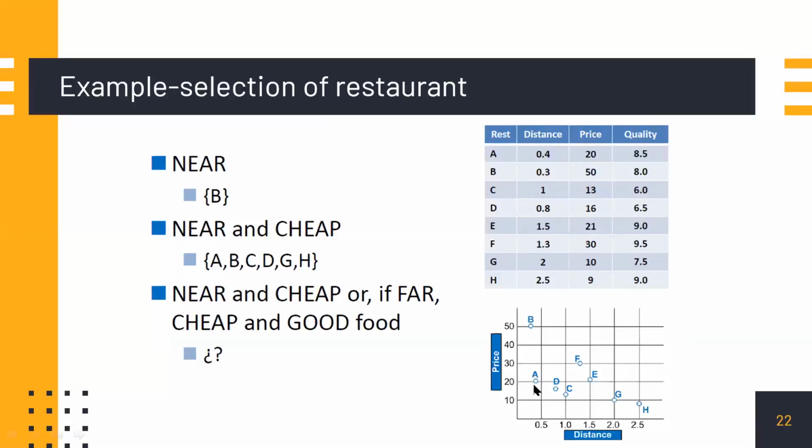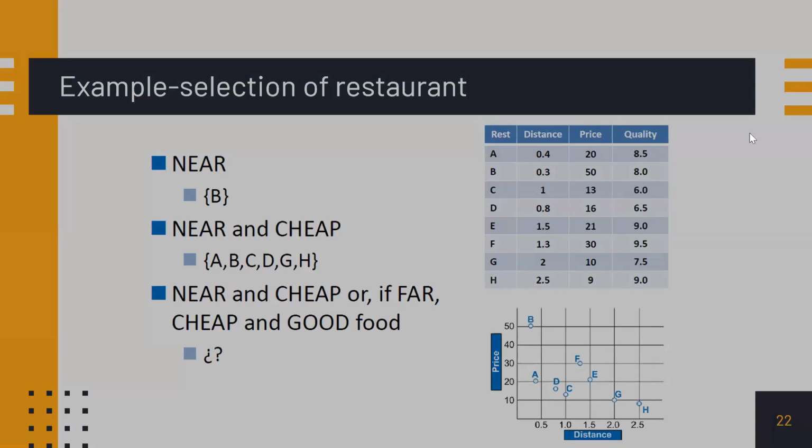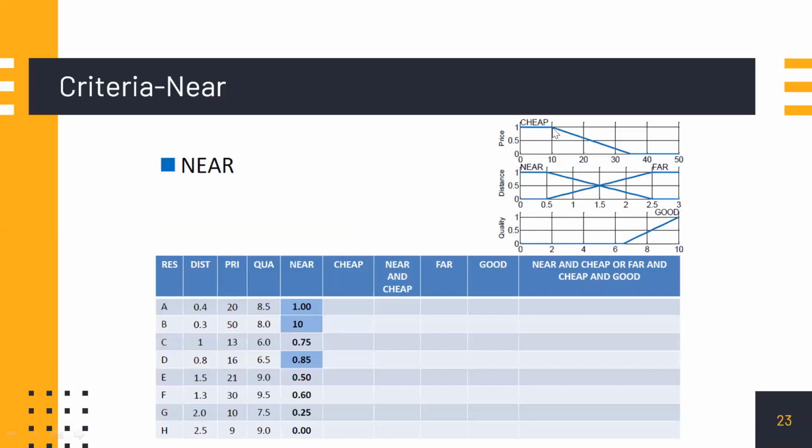So for example, A, 0.4, that means very near. 1 or 1.5, etc. are a little far. 2.5 is very far. Now what we do is we form fuzzy sets like cheap, near, and far. See, the distance fuzzy set contains near and far.